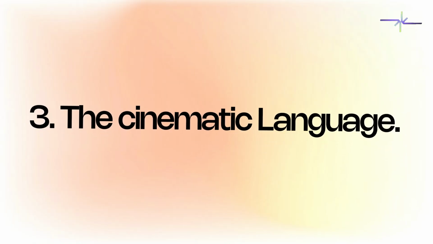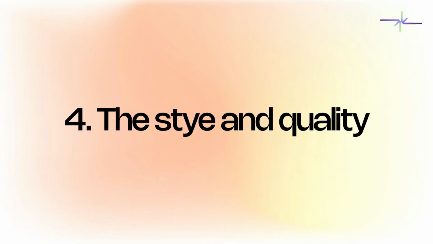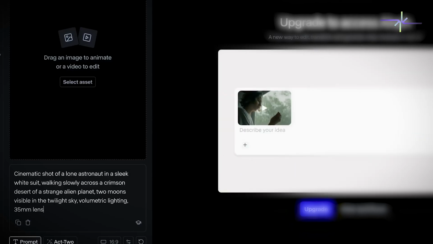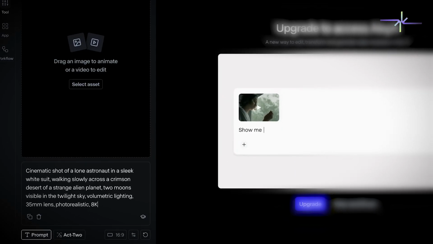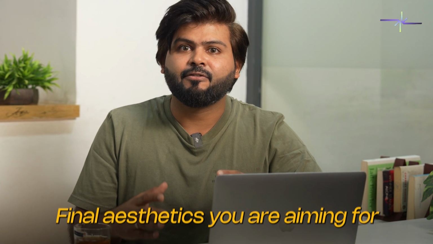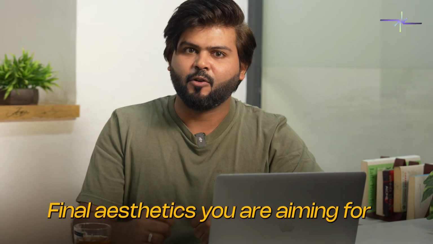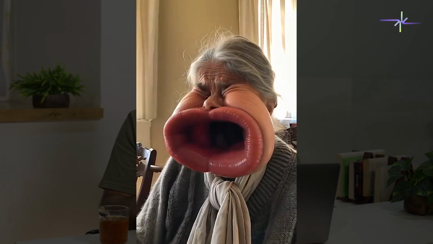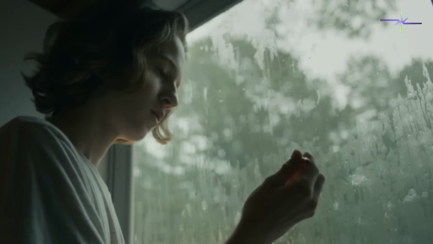Third, the cinematic language. This is the secret sauce. Words like cinematic shot, 35mm lens, volumetric lighting, golden hour. You're telling the AI not just what to create, but how to film it. And fourth, the style and quality. Photorealistic, 8K, Unreal Engine 5. That tells the AI the final aesthetic you are aiming for. Mastering these four elements is how you go from creating weird AI clips to directing digital films.